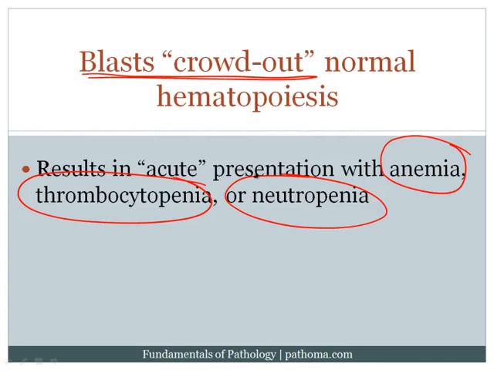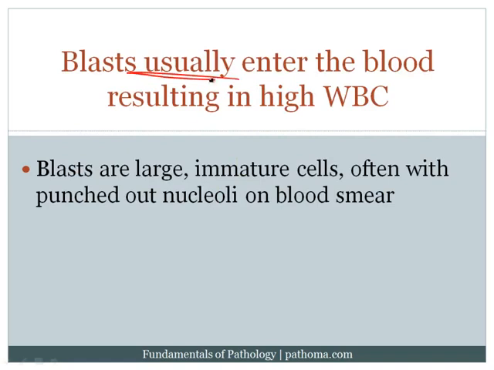But the notion here is that as these blasts begin to pile up within the bone marrow, they crowd out the normal hematopoiesis, resulting in the classic signs and symptoms. These signs and symptoms tend to be acute. The patients present all of a sudden with these signs and symptoms, and hence the term acute leukemia. At the same time, the blasts usually enter into the blood, and when they enter into the blood, they result in a high white blood cell count.